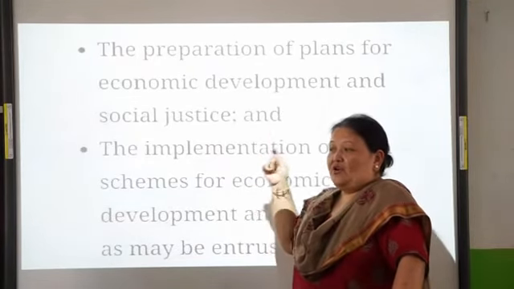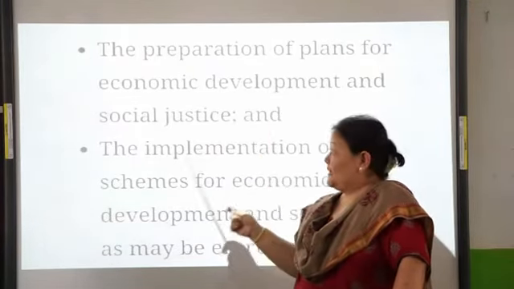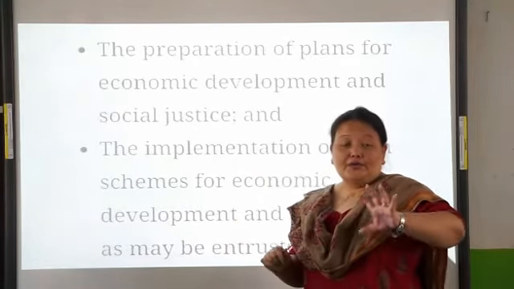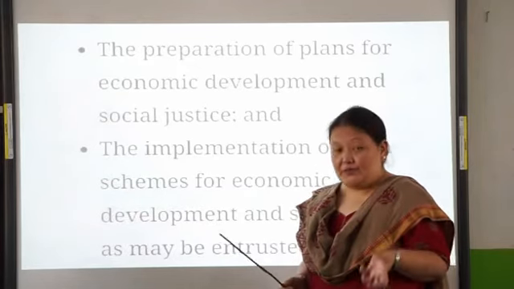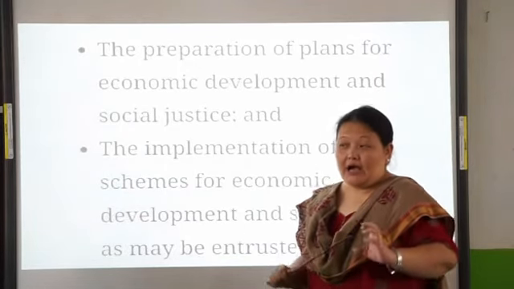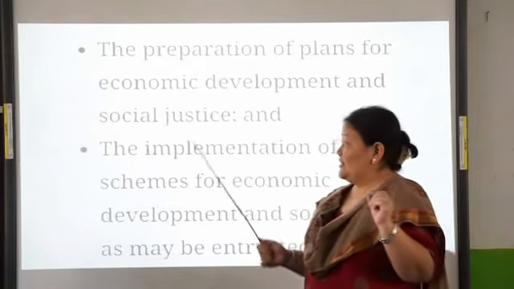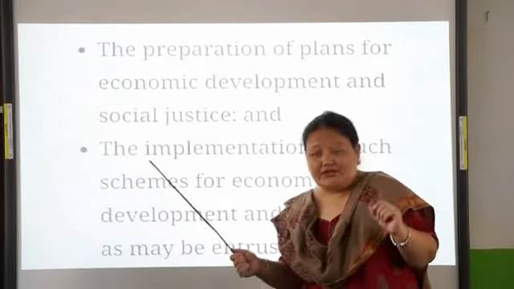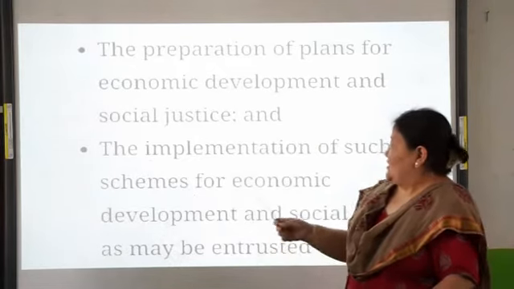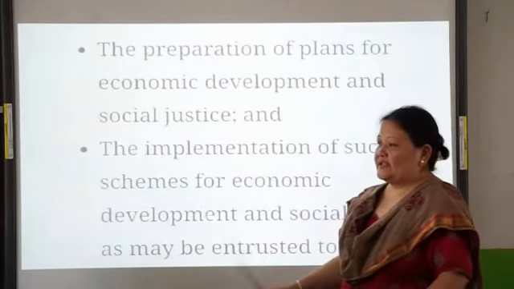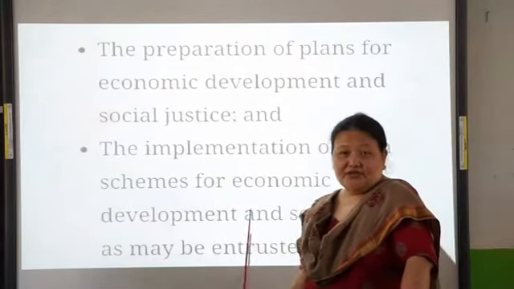The preparation of plans for economic development and social justice. That means how were they able to do away with the economic problems which the people were facing, and how is the Panchayati Raj institution able to provide social justice to individuals. And the implementation of such schemes for economic development and social justice as may be entrusted to them.